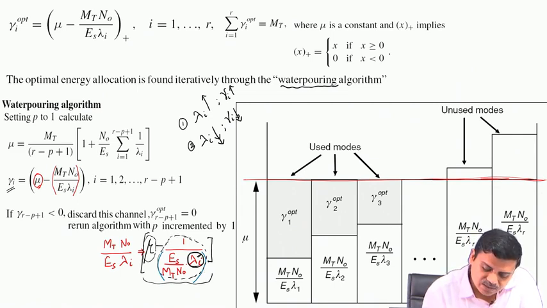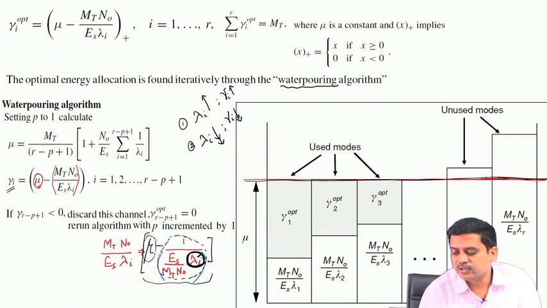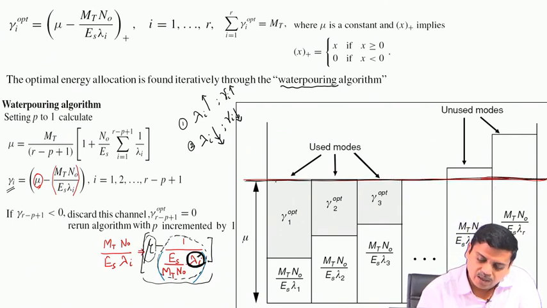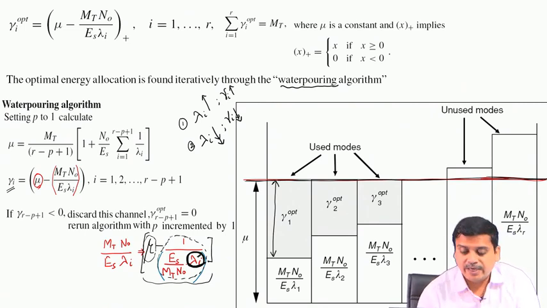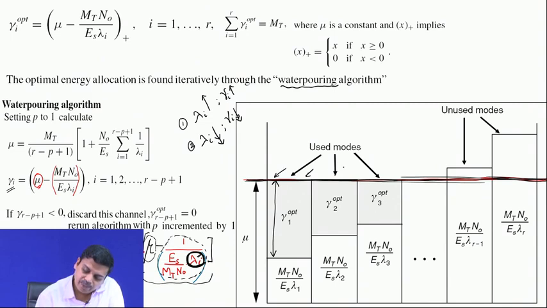So, what we see is that this quantity indicates the noise. So, larger the channel strength, lesser is the noise, more is the power to be allocated. So, with respect to some threshold, that is what we have set as mu, the amount of power that you are going to fill in is proportional to the channel strength, right. So, after you do everything, the total amount of power that is going into the channel, or the signal to noise ratio, maintains the same value which is mu, and whatever is in the denominator term is a significance of the amount of noise.